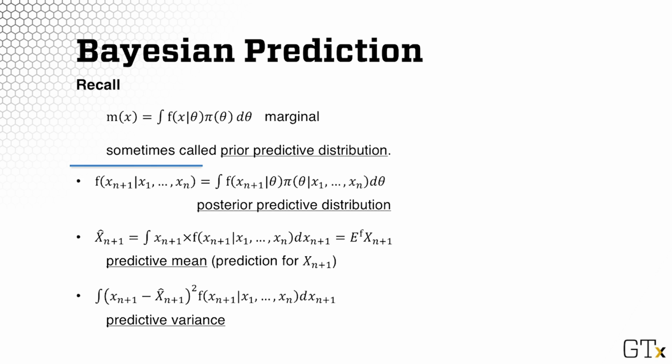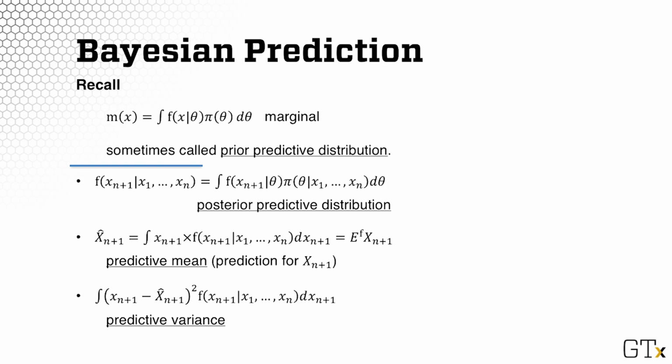I purposely denoted this argument not x, but x_{n+1}, to emphasize the following. Let's suppose that you have n observations already collected, and for these n observations and the prior, you find the posterior. And then you are about to collect the (n+1)st observation. You may predict, using the posterior distribution from the previous n, what would be the expected value and the distribution of this (n+1)st observation. The predictive distribution would be simply the integral of the likelihood of this (n+1)st observation times the posterior distribution. That is the posterior predictive distribution.